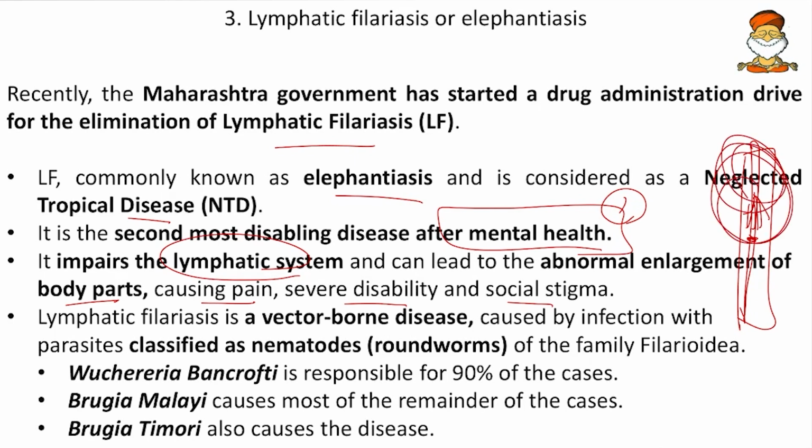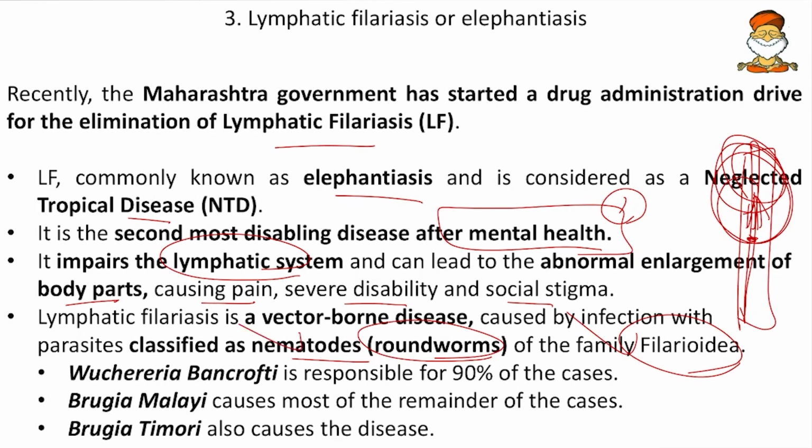Then lymphatic filariasis is a vector-borne disease caused by infection with parasites classified as nematodes or roundworms. So we can also say they belong to the phylum Aschelminthes and they belong to the family Filariidae. So remember the Filariidae, the family, the class nematode and the phylum Aschelminthes.